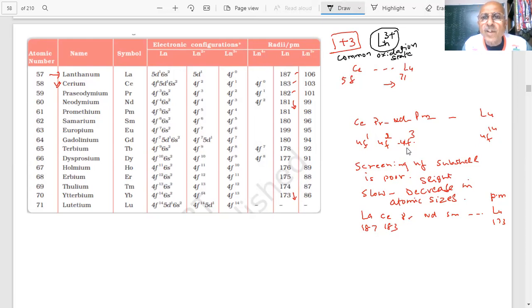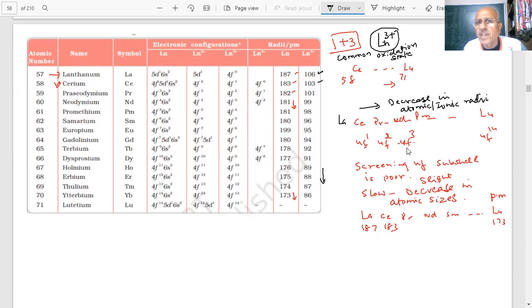Starting from 106, 103, 90, 86. So you can see that as you are moving from, student, lanthanum to lutetium, what is happening? There is a decrease in atomic and ionic radii. But the decrease is very small.